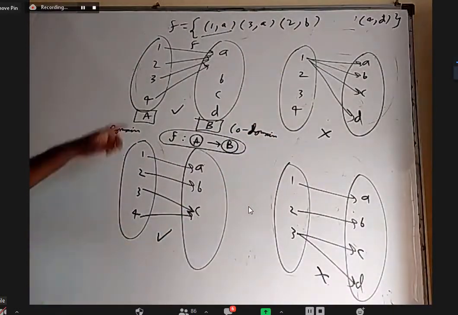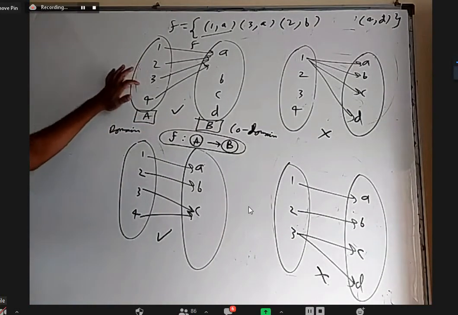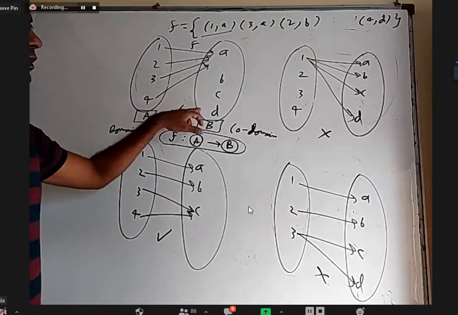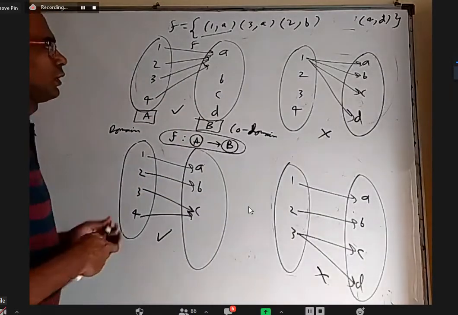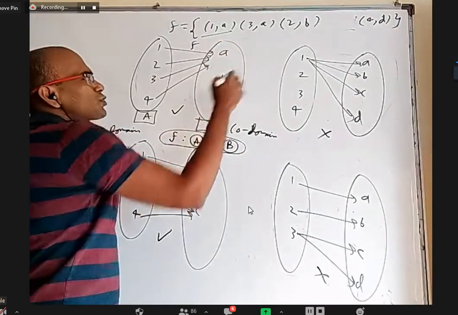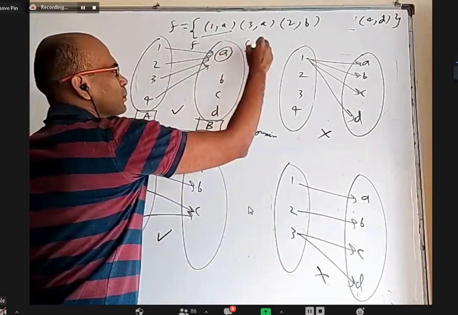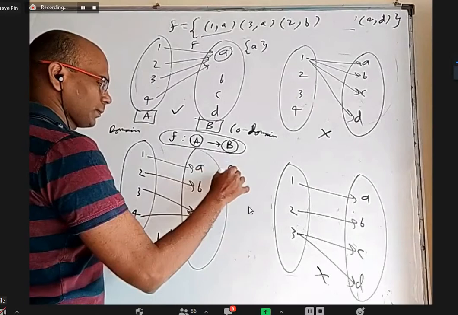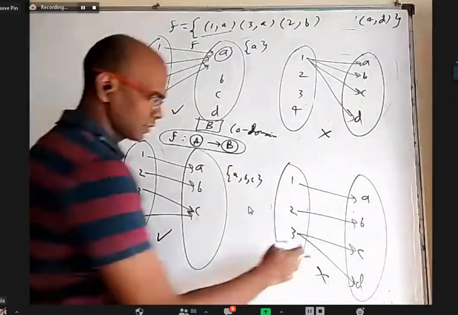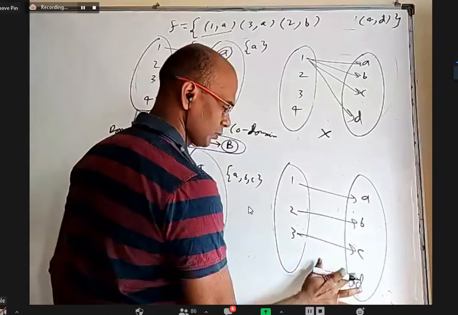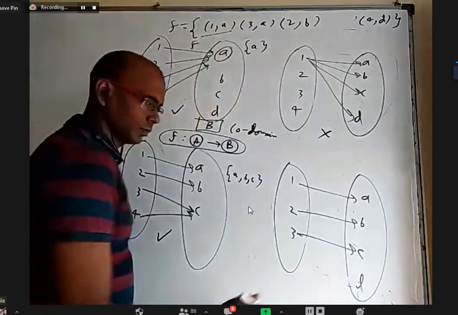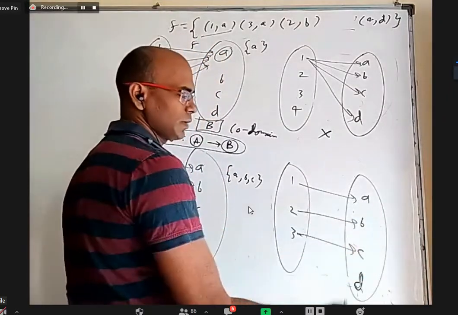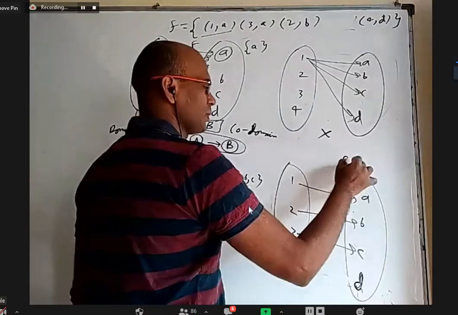Next. So you know for sure that in the domain, every element has to be used. You cannot leave anything. If you leave something in the domain, it is not even a function. But you can leave something in the codomain, right? Now, what elements in the domain are used? For example, here only A is used. Here, of course, it's not a function, leave it. Here, A, B, C are used, all of them. Let us say I will make this into a function. Let's say I'll remove this. This is a function now. Here, the codomain is ABCD, but what we used are only ABC.